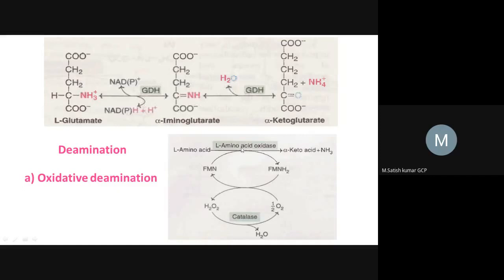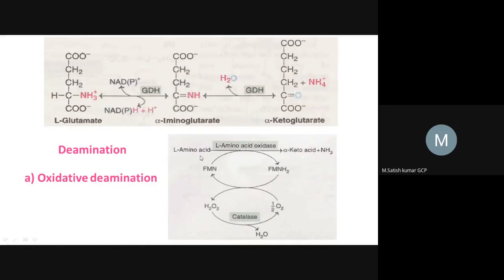Another enzyme is also involved in this oxidative deamination reaction, called L-amino acid oxidase. This enzyme is useful for converting L-amino acid to alpha keto acid. L means the levo form of the amino acid, and we have another form called D-amino acid.